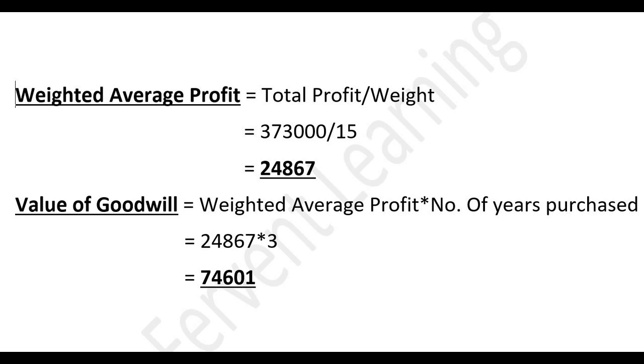That is 24,867 multiplied by 3. We will get 74,601. So by using weighted average profit, the value of goodwill is 74,601. In this way we learned today two methods which are used for the valuation of goodwill. One is average profit method and another is weighted average profit method.